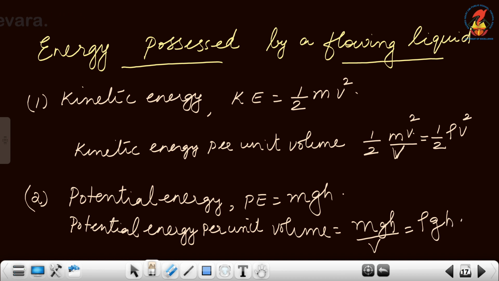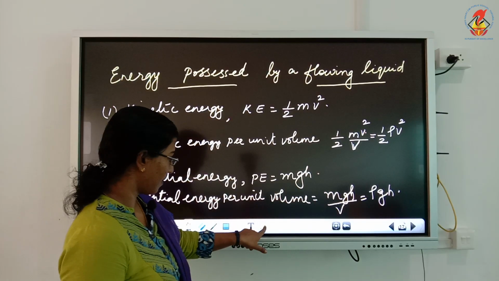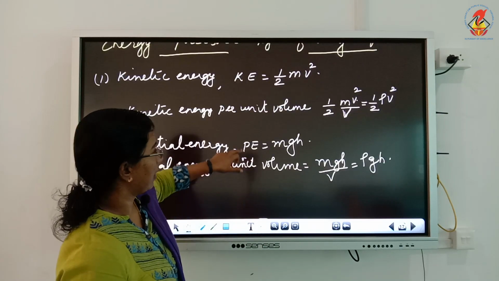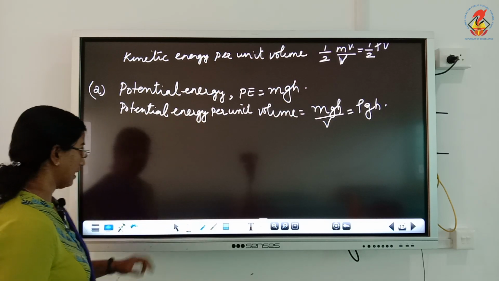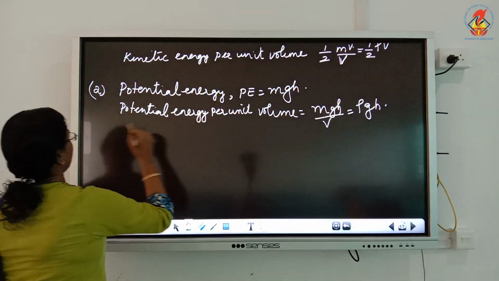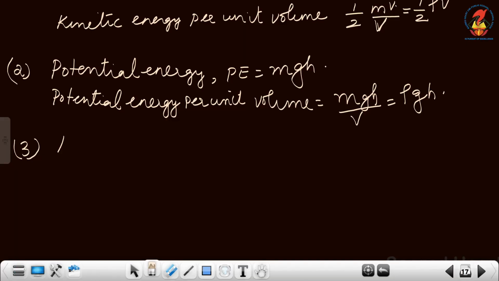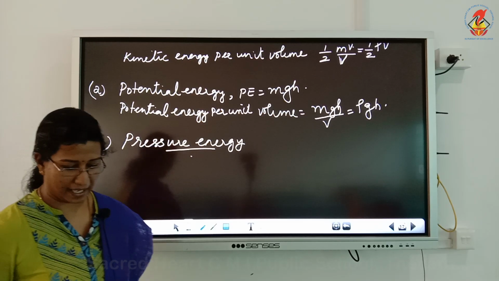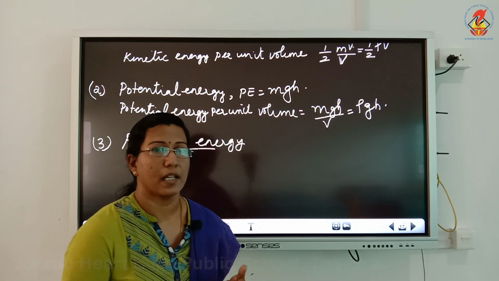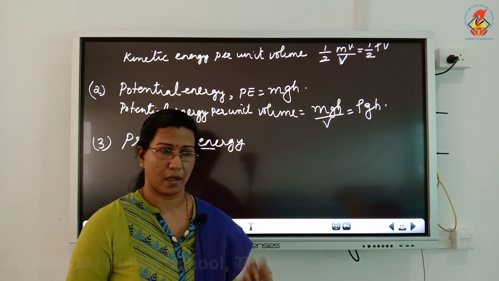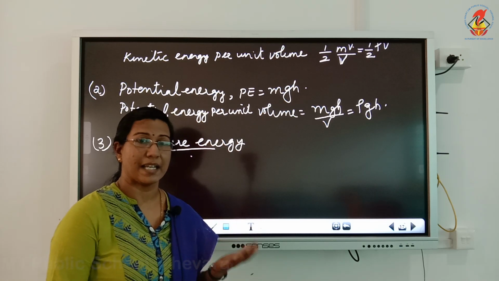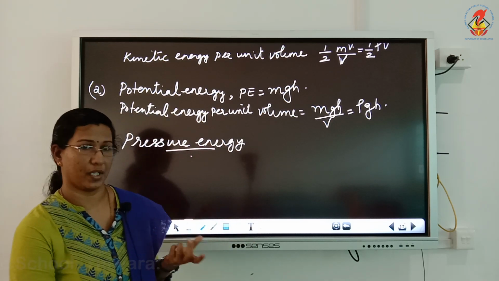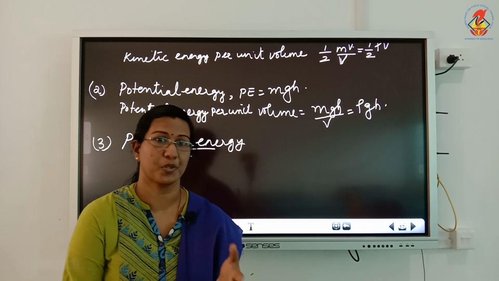Now the final energy possessed by a flowing liquid or a fluid is a new term known as pressure energy. What is pressure energy? Pressure energy is the energy possessed by the liquid due to its pressure, or in a sense the energy possessed by the fluid due to the work done by pressure.